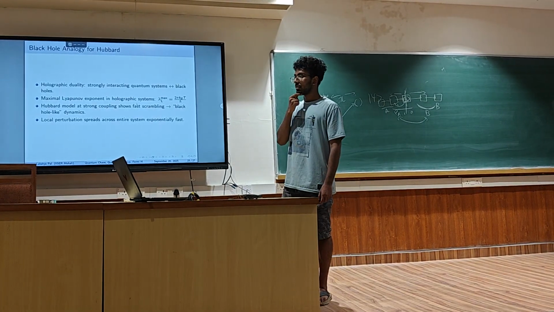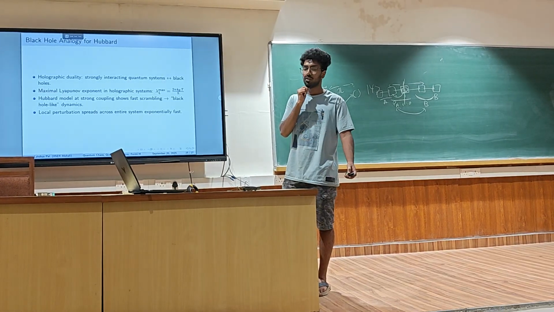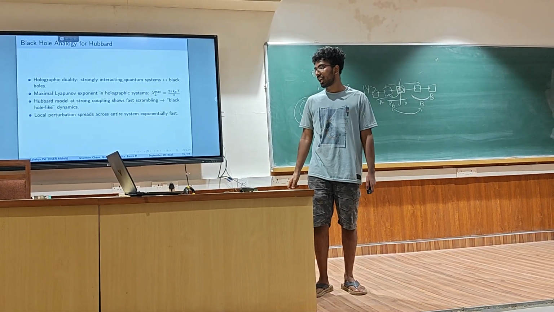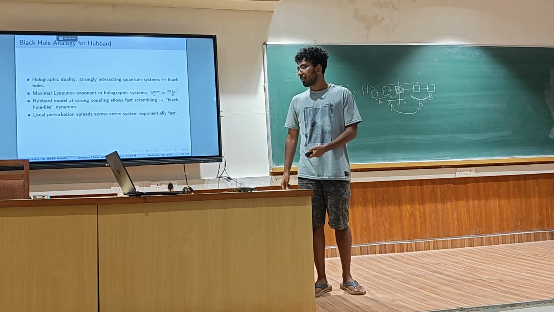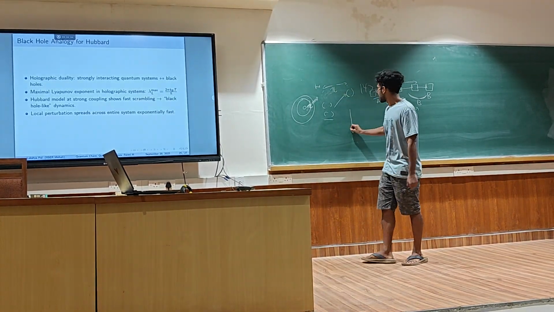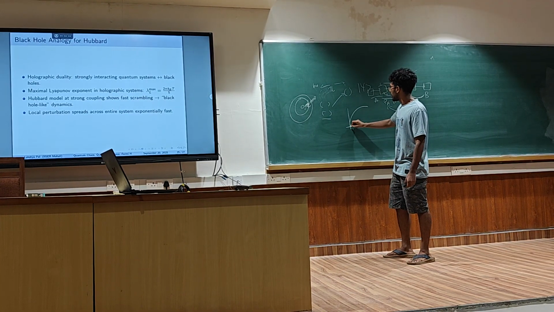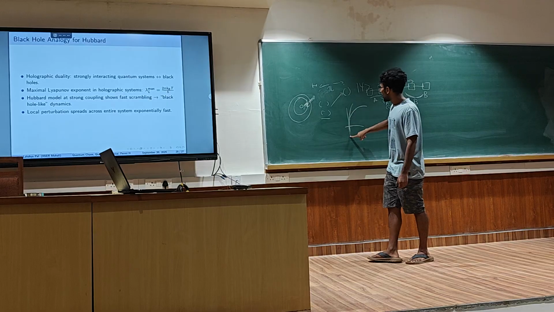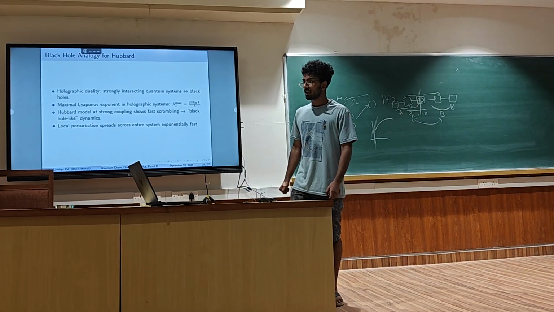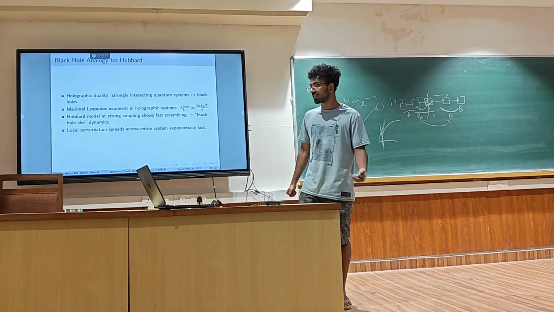So why do this? Because strongly interacting quantum systems can act as black holes, which we are seeing through holographic tools like the SYK model, which I haven't shown here exactly. But we see that the scrambling happens like this only. It's a very saturating, very fast thing. So we can get an idea from strongly correlated systems, but we can't do that in integrable systems, obviously. So chaotic, strongly correlated, non-integrable systems are the way to study black holes.